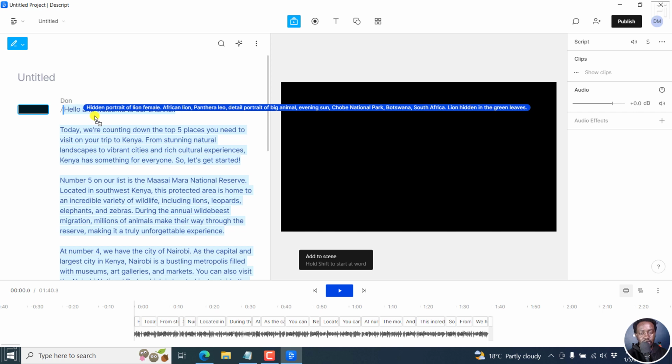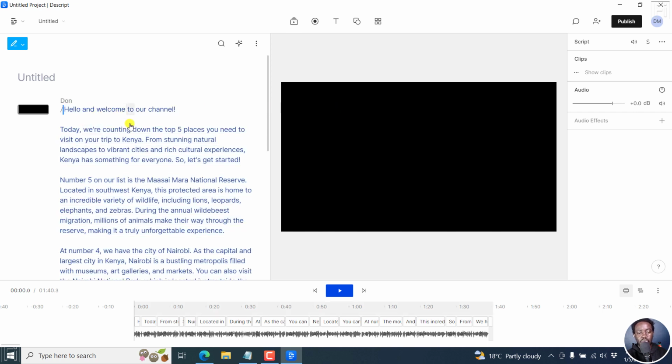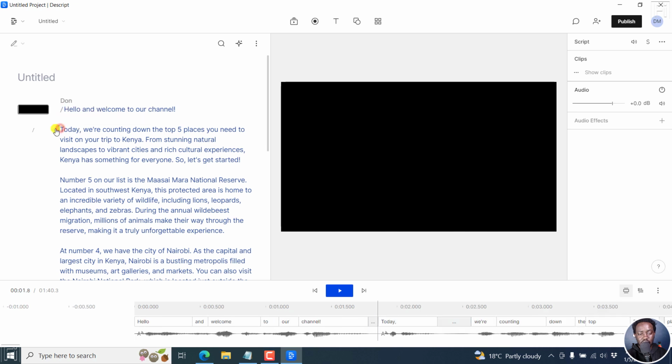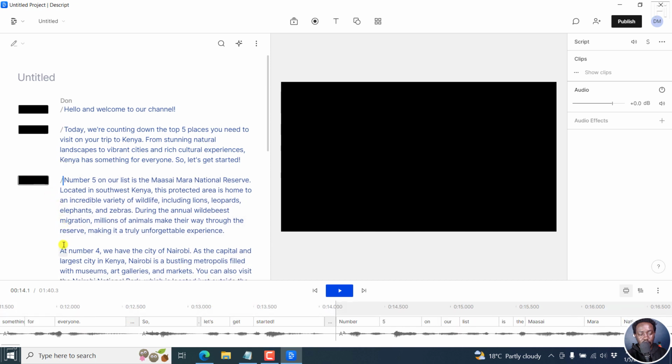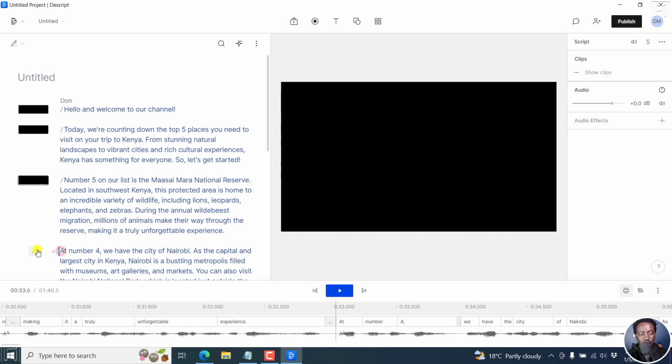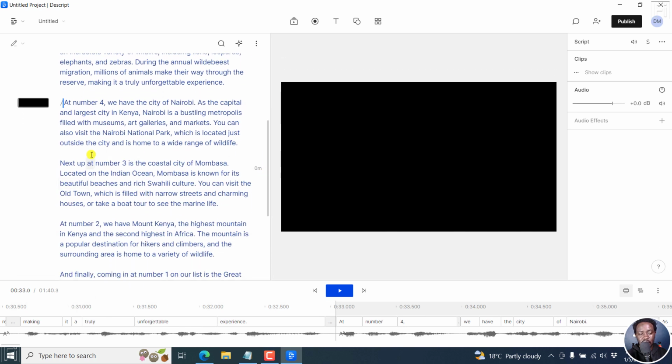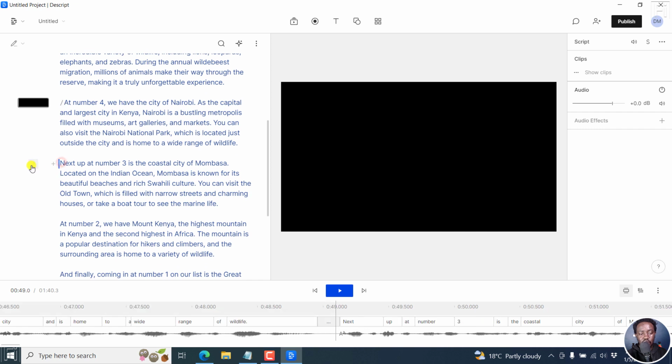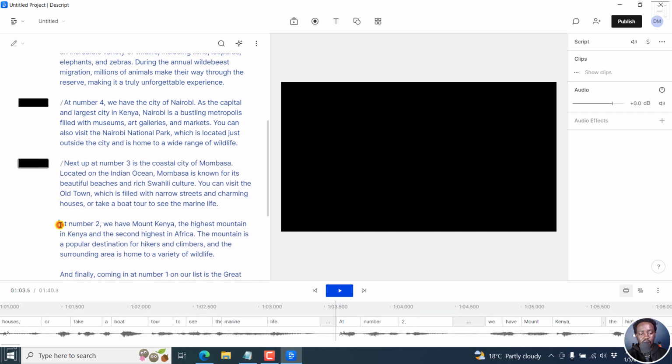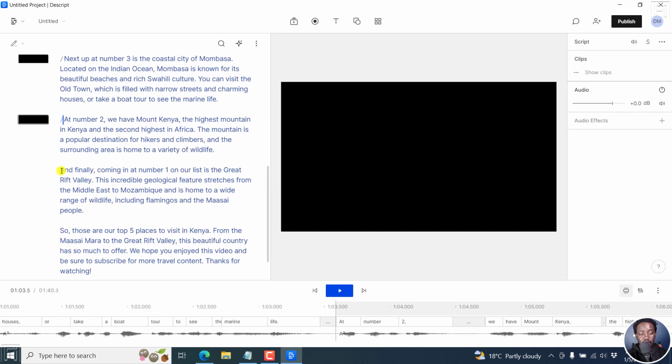Now let's actually escape, because the one thing that we might need to do is add something called scenes. So we can add this here, and that's a new scene. We can add this here. You can also click on the / key to add different scenes. And what this does is that it creates sectioning of these particular steps that we have right here. And let's just keep going, because it helps us speed up our process in everything that we're doing.